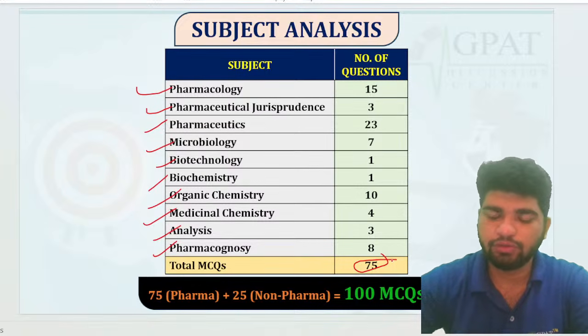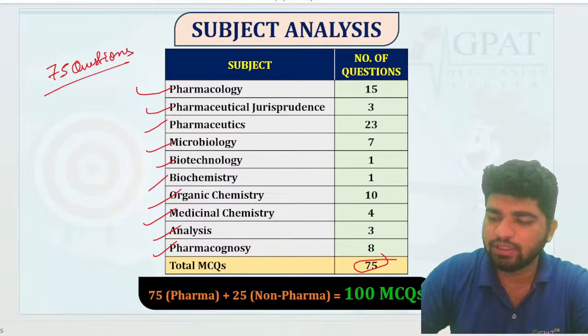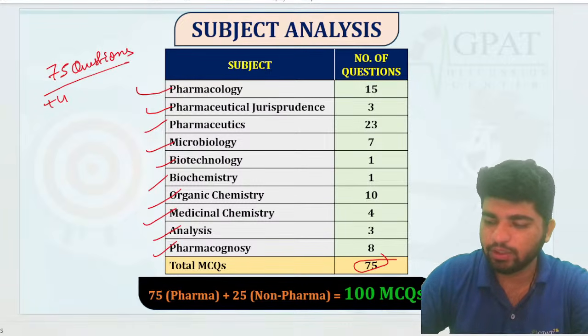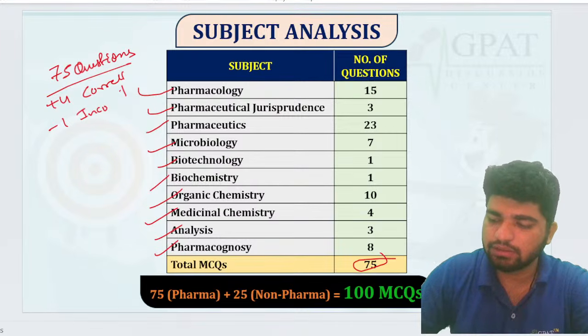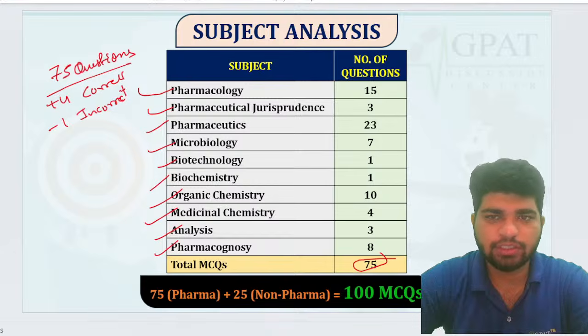They ask only 75 questions over there. Plus 4 for the correct one and minus 1 for incorrect, if you remember. Chalo, let's start with the first question.